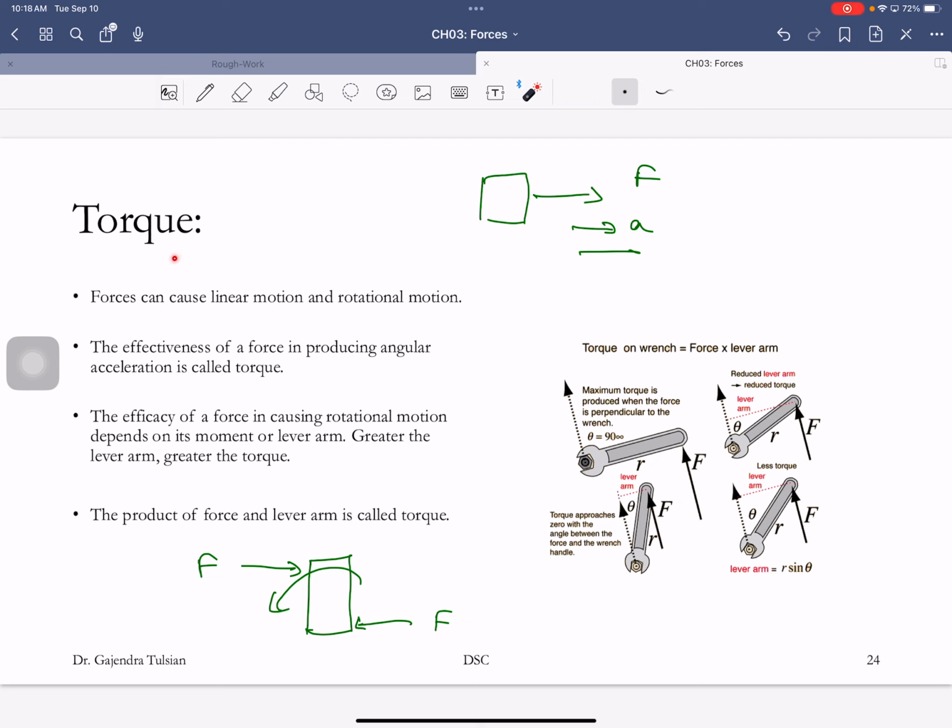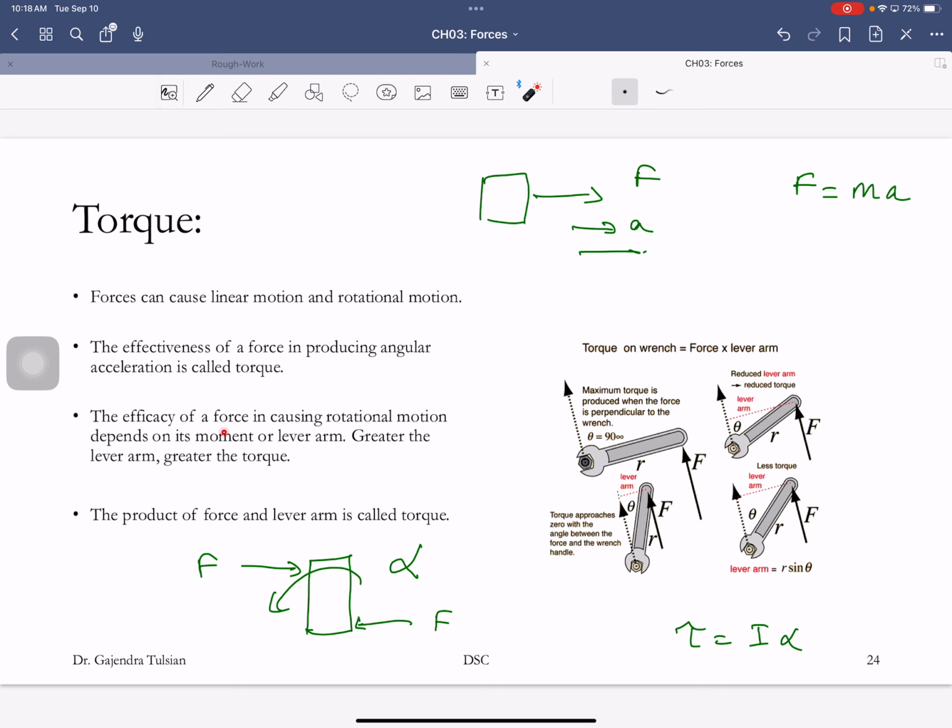And let's see how torques are calculated. Forces can cause linear motion and rotational motion. The effectiveness of a force in producing angular acceleration is called torque. So just like linear acceleration, there is something called angular acceleration denoted by alpha. Just like force is mass times acceleration, torque is moment of inertia times alpha. Don't worry about the formula, but the effectiveness of a force in giving angular acceleration is called torque.